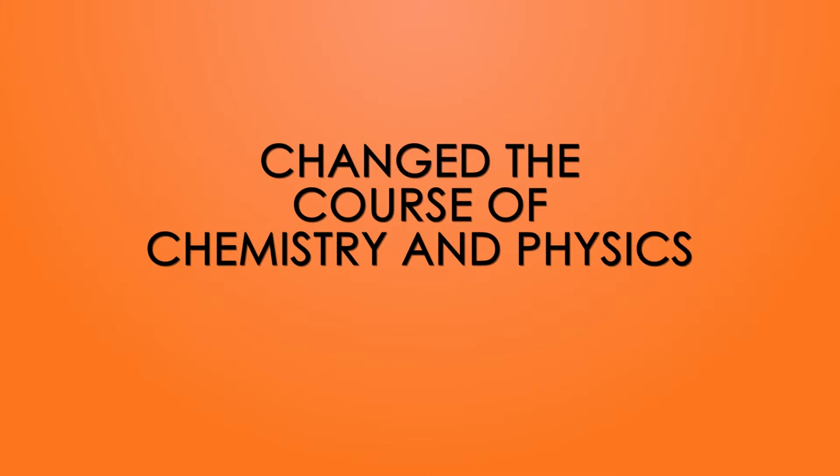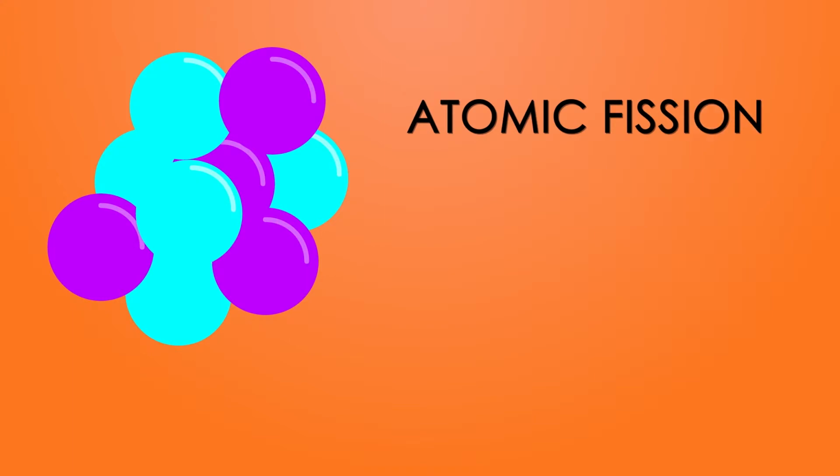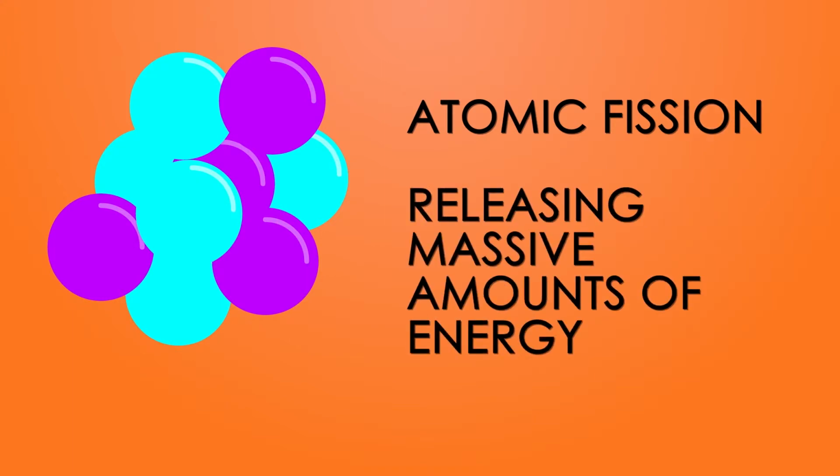The discovery of the neutron changed the course of chemistry and physics. It meant that neutrons can collide with the nucleus, which increased the atom's mass, and by the process of natural beta decay, which was the emission of an electron from the atom's nucleus, would then convert the neutron into a proton. Also, this discovery showed that neutrons could be used to split heavy atoms, or atomic fission, releasing massive amounts of energy. This can be seen in nuclear reactors or in nuclear weapons.